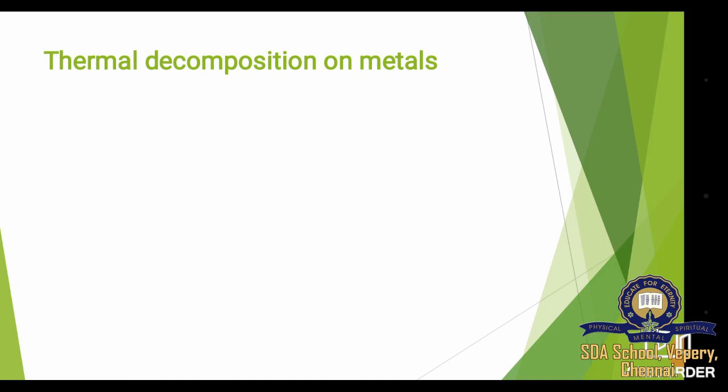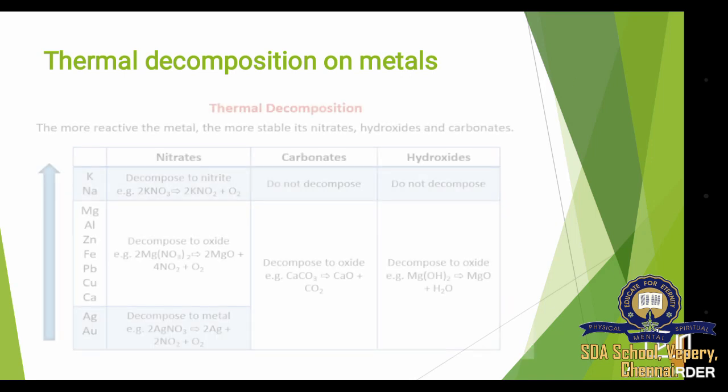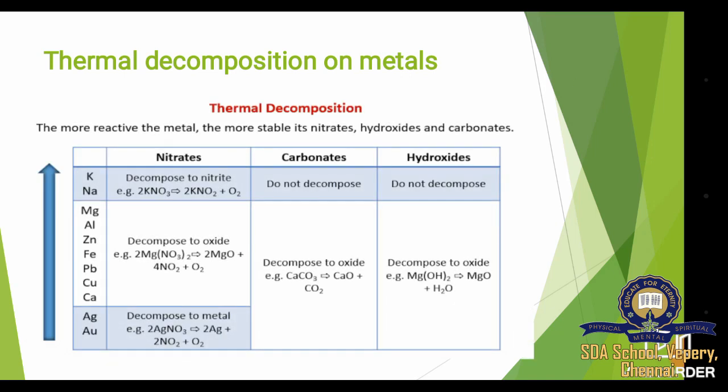Let's see thermal decomposition of metals, how they decompose. Here on one side, the reactivity series is given: potassium, sodium, calcium, magnesium, aluminum, zinc, iron, lead, copper, silver and gold. The first one, K, is potassium. So here what happens, this potassium, when it combines with nitrate, forms potassium nitrate, and when this potassium nitrate decomposes, it forms nitrites. Let's see an example. Potassium nitrate gives potassium nitrite plus oxygen.